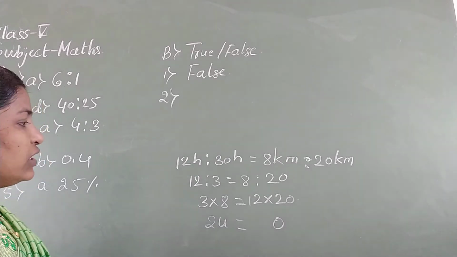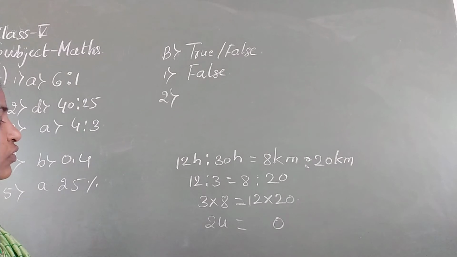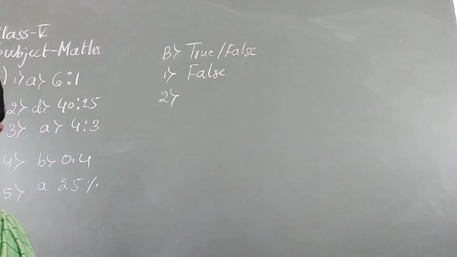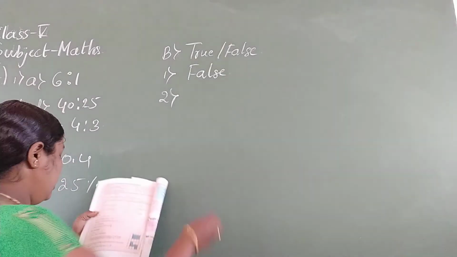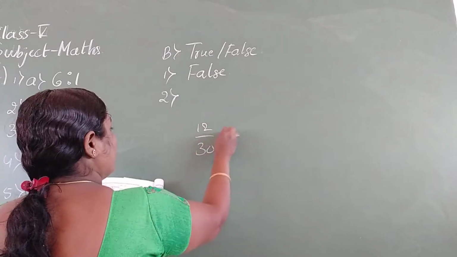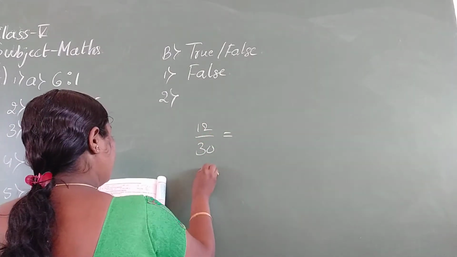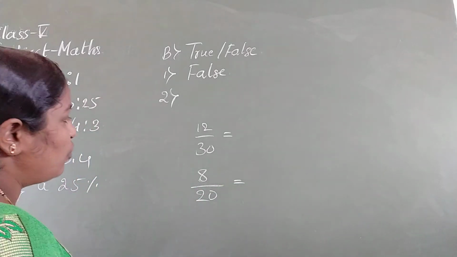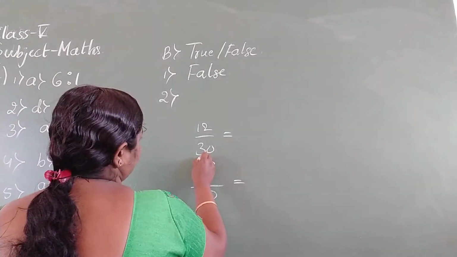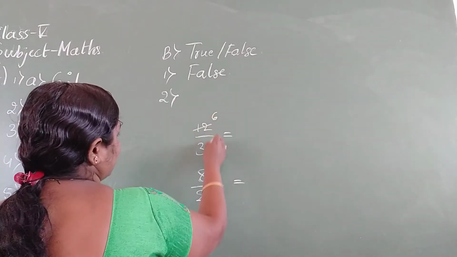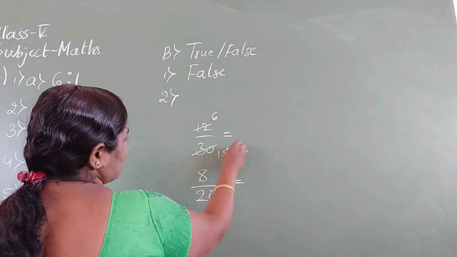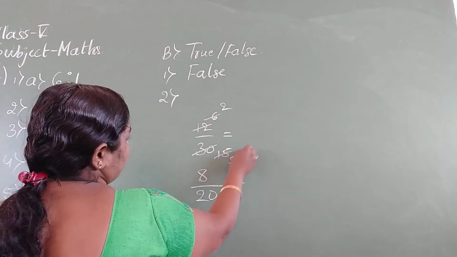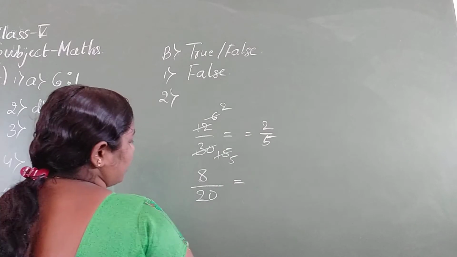Or else we can do like this. Just a minute. Simplify both the equations. 12 by 30 is equal to 8 by 20. Simplify this. Both are in which table? So this is in 2 table. 2 6s are 12, 2 15s are 30. Both are in 3 table. 3 2s are 6, 3 5s are 15. So 2 by 5 is the simplification.